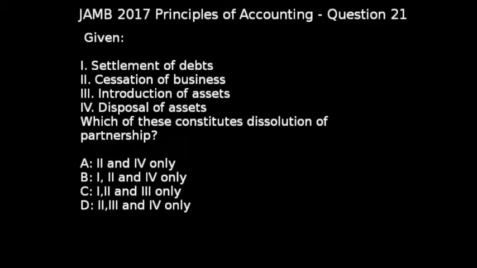Option B. I take that question again. JAMB 2017 Principle of Accounting Question 21. Given: I. Settlement of debts. II. Cessation of business. III. Introduction of assets. IV. Disposal of assets. The main question gives, which of these constitutes dissolution of partnership?